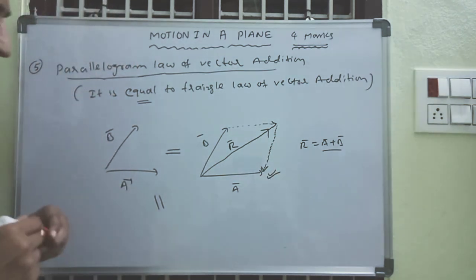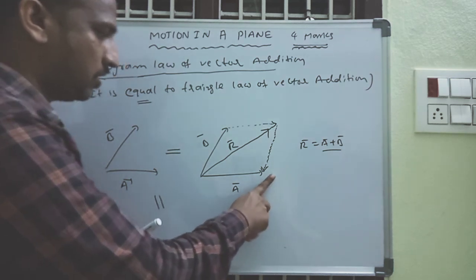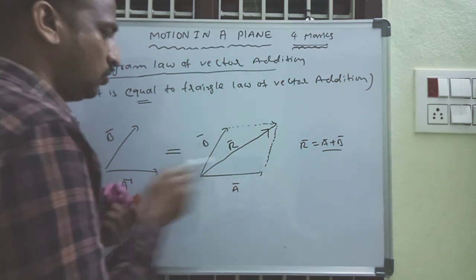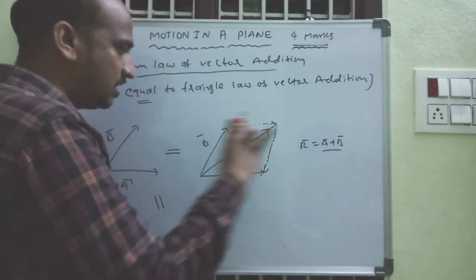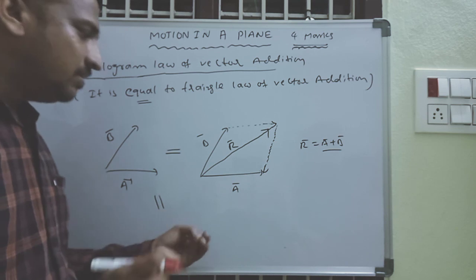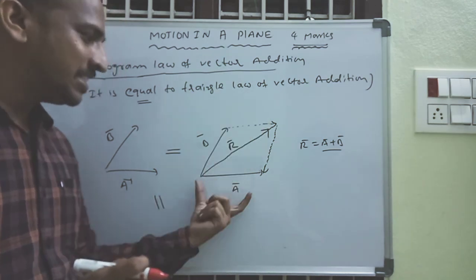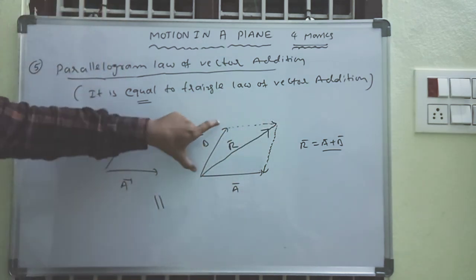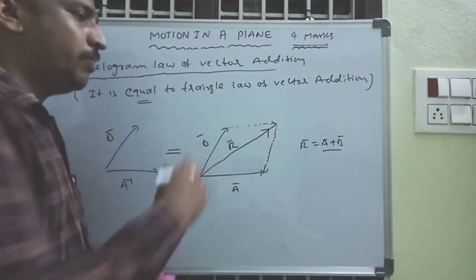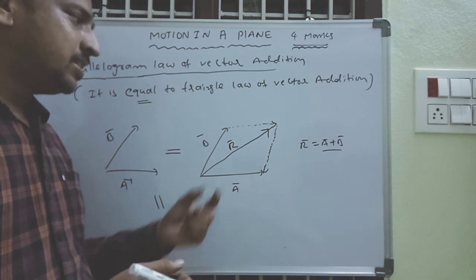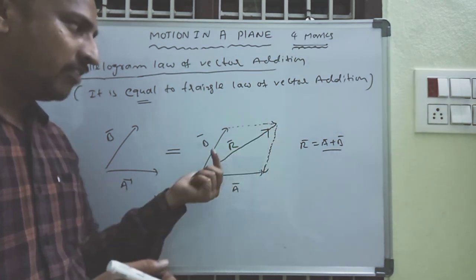How to draw the parallelogram? By using these two vectors. This is the adjacent vector of this one. Which means this magnitude and this magnitude are the same, and the direction is also the same. So this is called a parallelogram. And the resultant means the diagonal of the parallelogram.